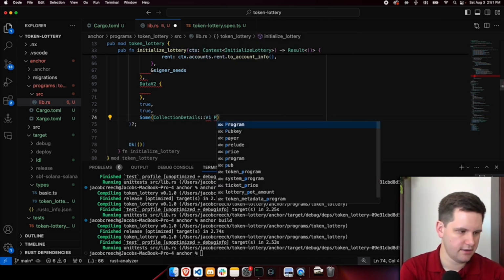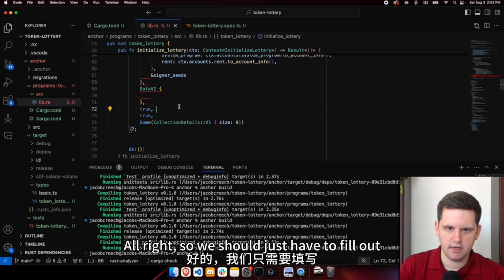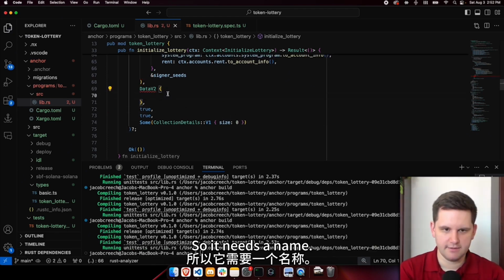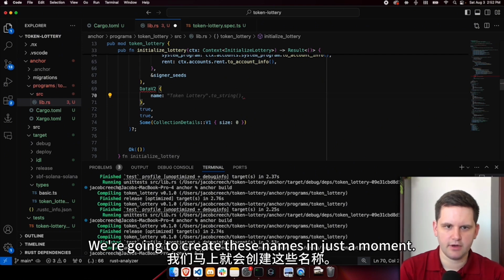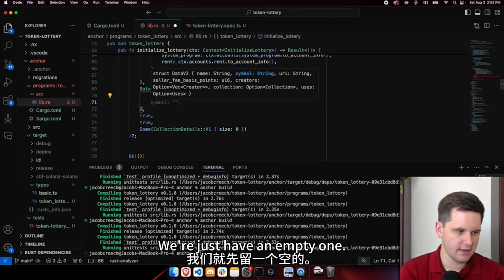V1 of size 0. There we go. All right, so we should just have to fill out this DataV2 instruction now. It needs a name. We're going to create these names in just a moment. For now, we'll just have an empty one.